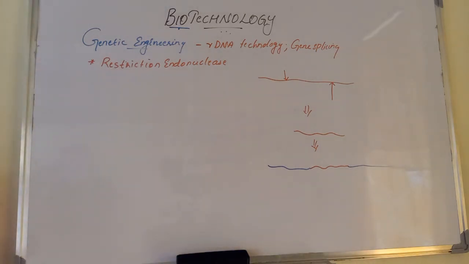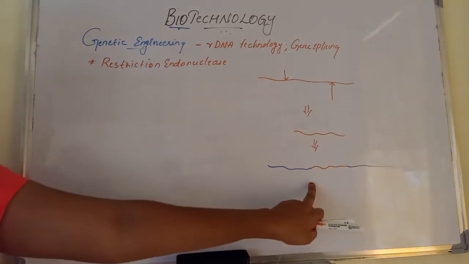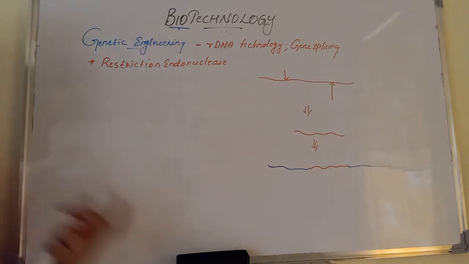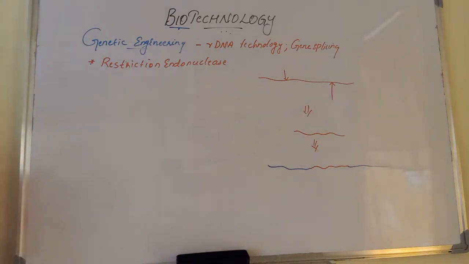So restriction endonuclease is used for cutting the DNA at particular places. The new DNA molecule is recombinant DNA. Okay, so this newly produced DNA is called the recombinant DNA, and this technique is called genetic engineering. Genetic engineering aims at adding, removing, or repairing a part of genetic material. What is the aim? Adding, removing, or repairing a particular part of genetic material.